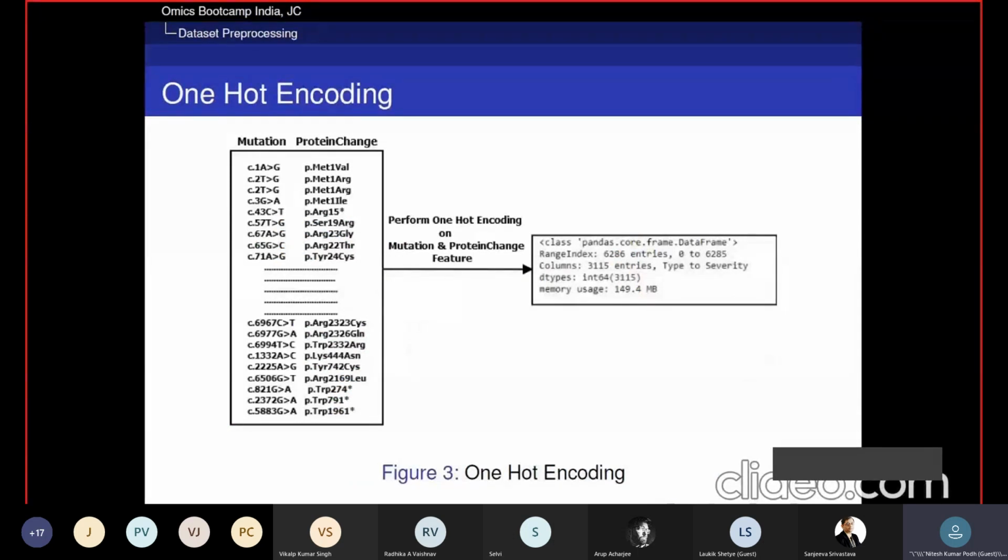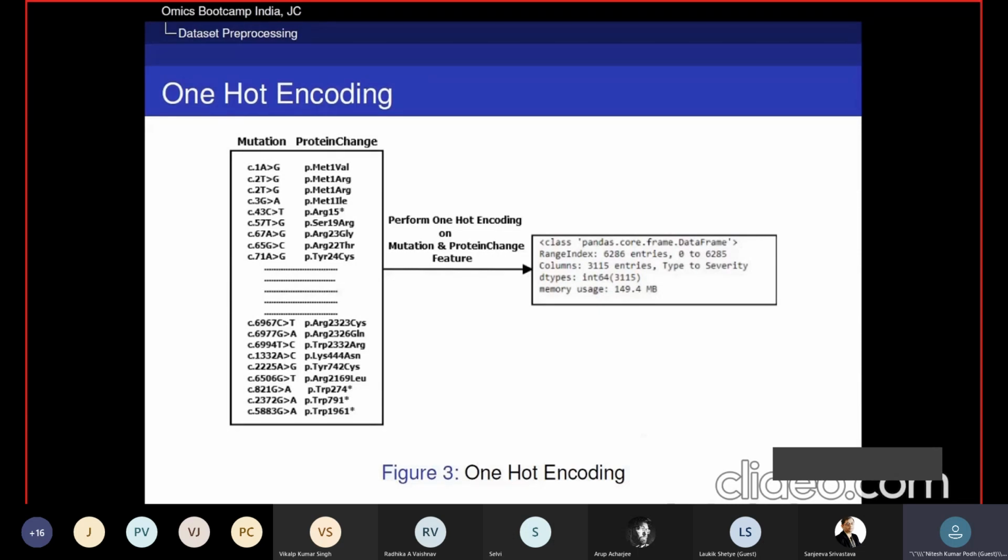As we discussed about one-hot encoding, these are the two fields, mutation and protein change, where variations are very high. If we apply another encoding, what are the effects, what are the problems? But when variations are high and machine learning algorithms need better accuracy, then we apply one-hot encoding.